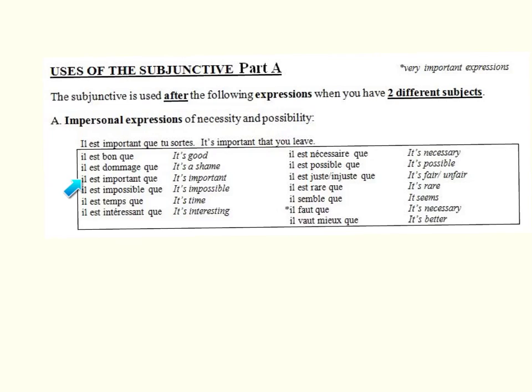Il est important falls under the category of necessity or opinion. Impossible goes under possibility. Il est temps que, necessity. Il est intéressant que, opinion, etc., etc. What's important to know is that these expressions are all impersonal, and for the most part they follow the formula, it is adjective that. When you've got it is adjective that, you're triggering the subjunctive.